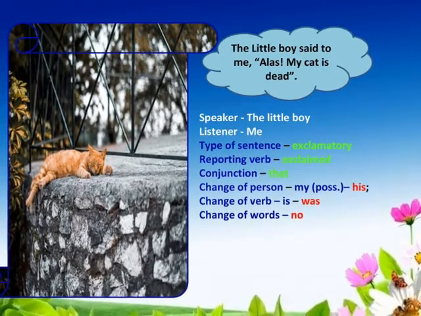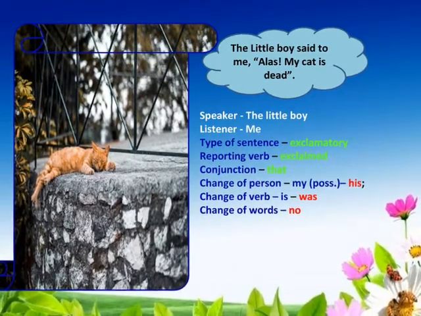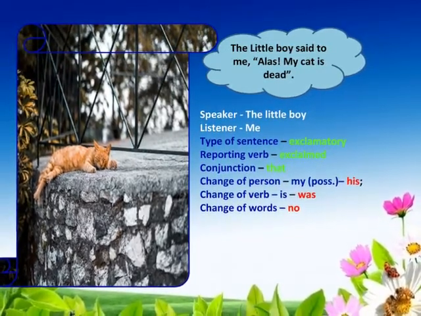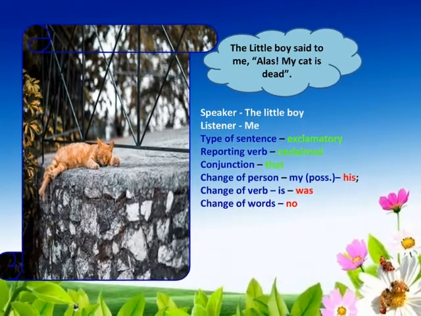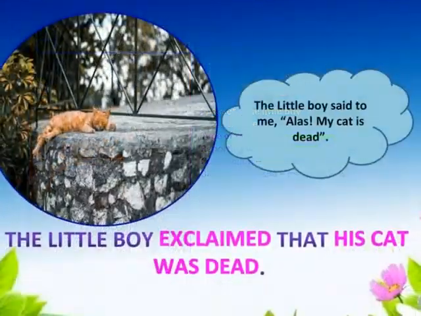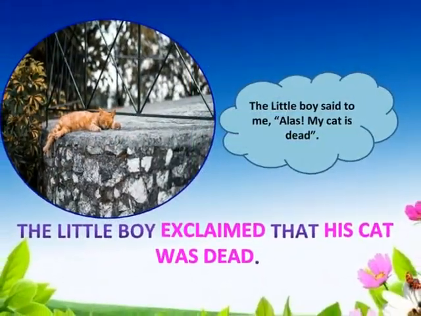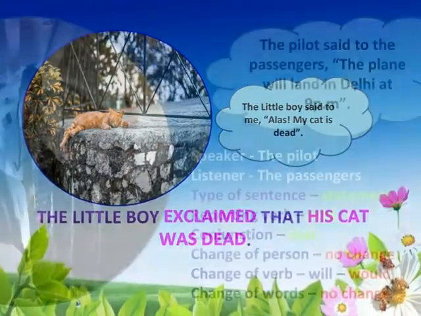My is a possessive case and it refers the speaker, the little boy, and therefore it is changed into his. The change of verb is is changed into was. There is no change of words. The given sentence is reported as the little boy exclaimed that his cat was dead.